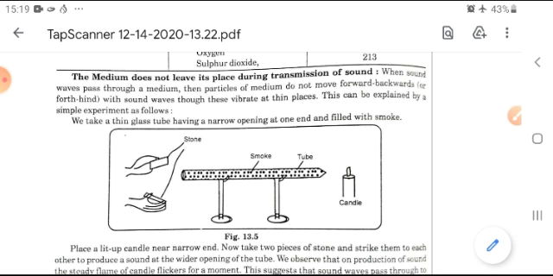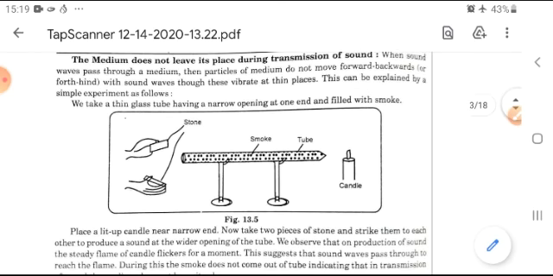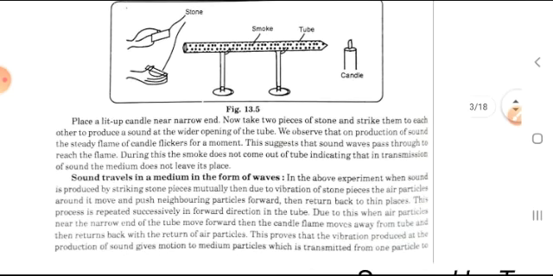What comes here? Smoke particles do not go outside. However, the sound waves pass through the glass tube and go outside and start vibrating the light of the candle. So we can say that sound is a wave, it does not move along with the particles. So particles of the medium remain in the same position. This can be understood by this experiment.